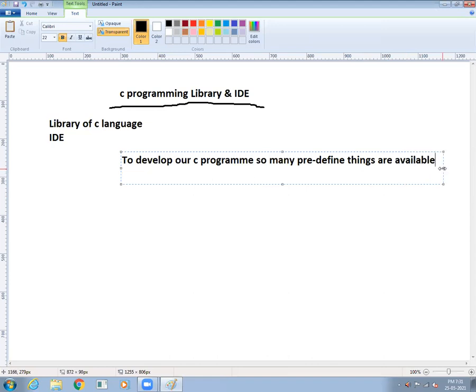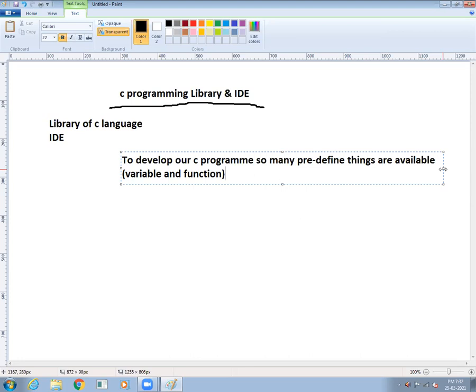Okay, so many predefined things are available. So predefined things are nothing but what? Variables and functions. To develop our C program, so many predefined things are available. That predefined things is nothing but what? Variables and functions. So library is a what?